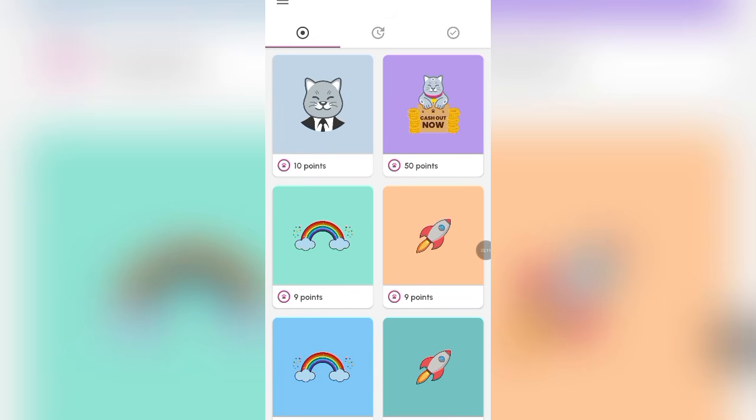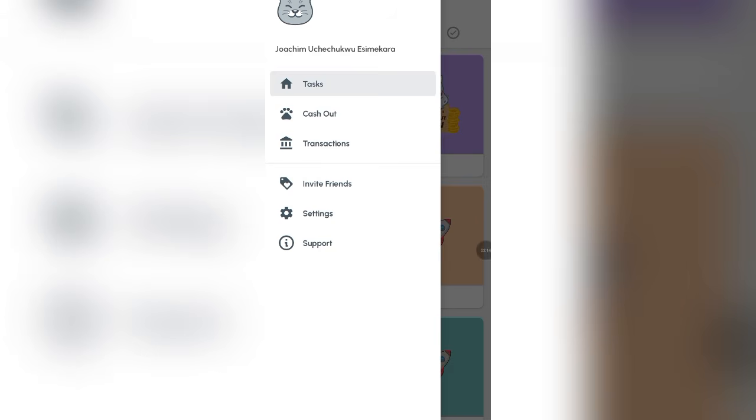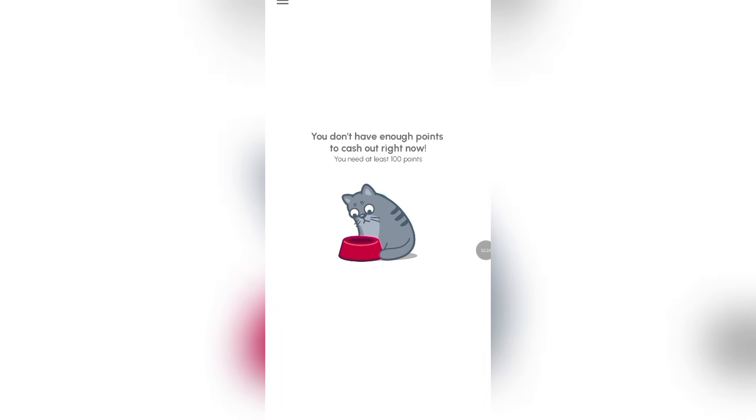Right now when you come over to this particular option, you're going to see cash out. Click on cash out right here. This is where you are going to be linking your PayPal. This page will be displayed to you only when you have 100 points and above. As you can see, it says you don't have enough points to cash out right now. You need at least 100 points to be able to see this page. This page can be visualized only when you get to 100 points.